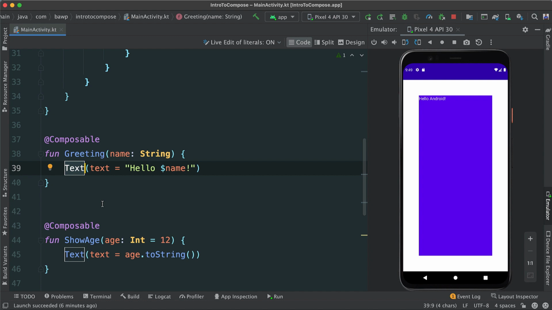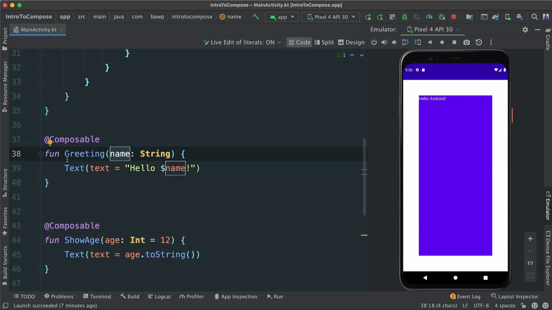The other thing you will notice about composable functions to keep in mind is that since they emit UI, they don't have to return anything because they describe. Keyword here, ladies and gentlemen. They describe the desired screen state instead of constructing UI widgets. Here, we're not going through the process of constructing this text widget. What we're doing, we are describing what we want to happen. What we want to happen is a text to show hello and the name that's been passed here.